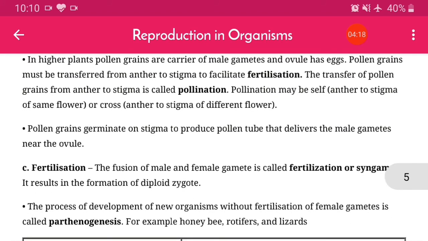The pollen grains germinate on the stigma to produce a pollen tube that delivers the male gametes near the ovule. This is very interesting and very important. So here the pollen tube will be there.